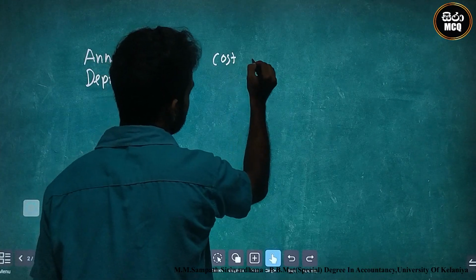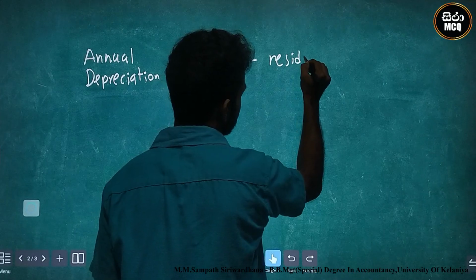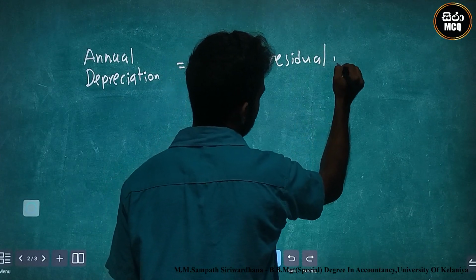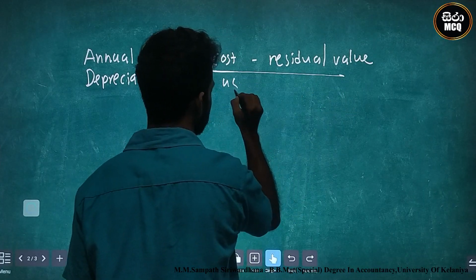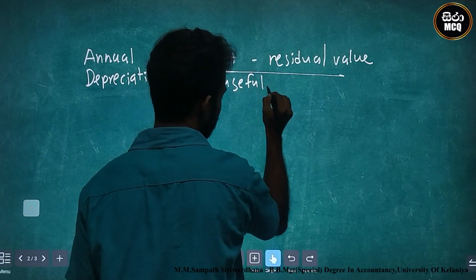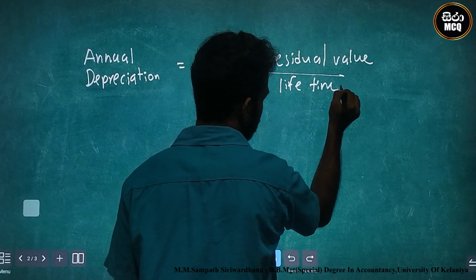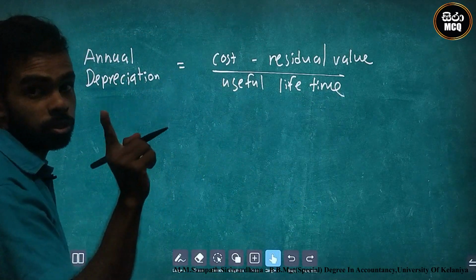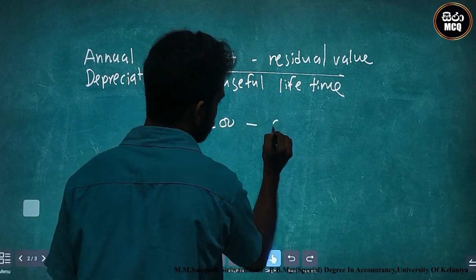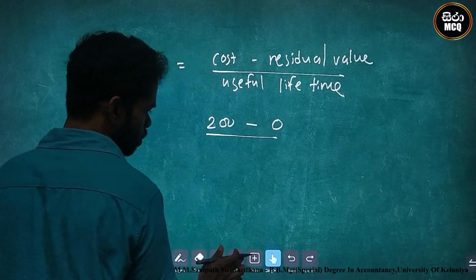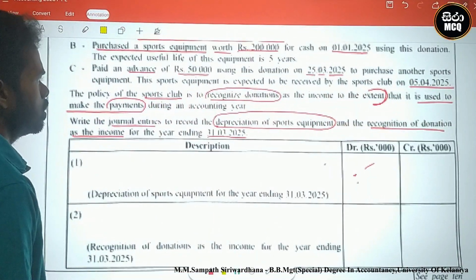Annual depreciation is cost minus residual value, divided by useful lifetime. Look here, cost is 200, residual value is 0. What is the useful lifetime?